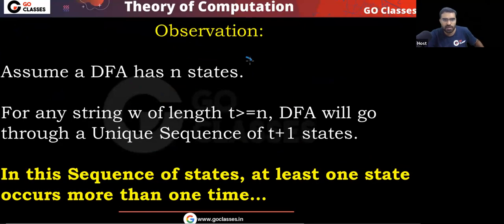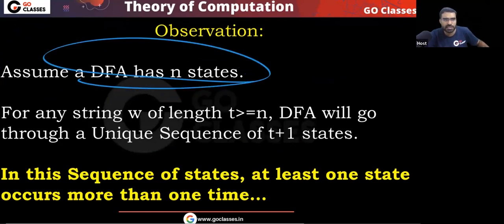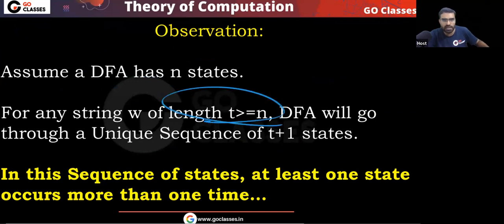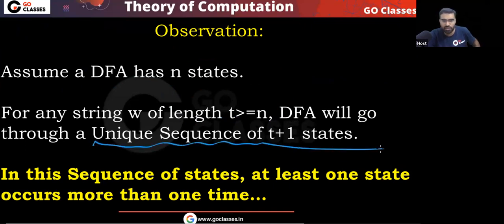You can easily notice, D is a DFA with n states. You have a string of length greater than or equal to n. If you run this DFA on this string, then you will get a unique sequence of t plus 1 states. And in this sequence, at least one state will occur more than one time, which means at least 2 times. So this is your final observation.